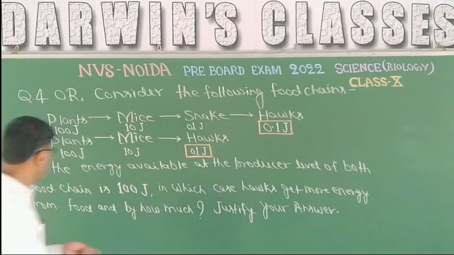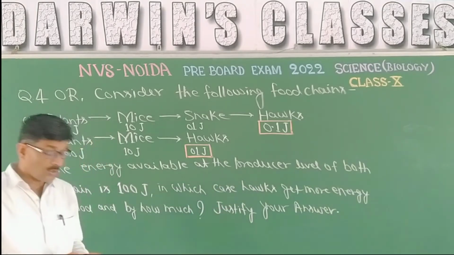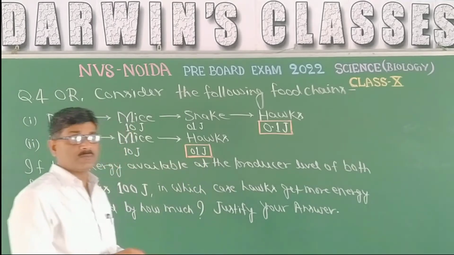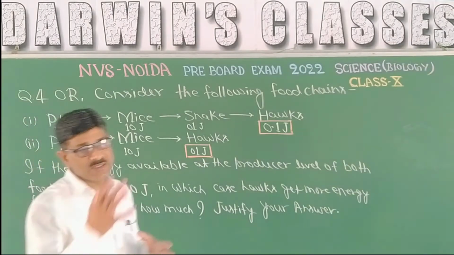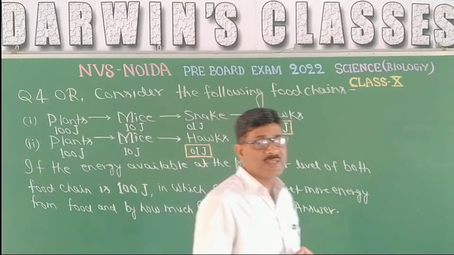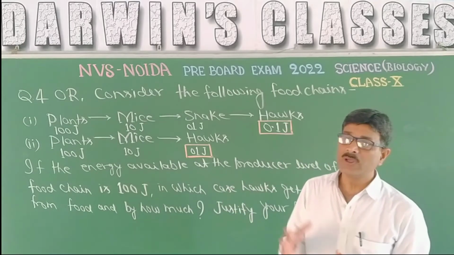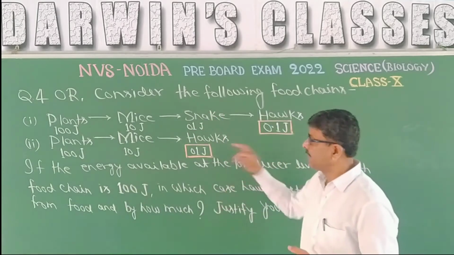The hawk will get more energy in the second food chain, because the number of trophic levels, the number of members in the food chain, is lesser in the second case, and therefore the amount of energy available to the top consumer will be higher.